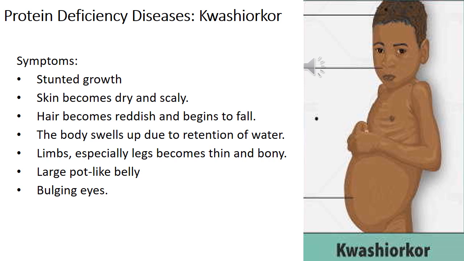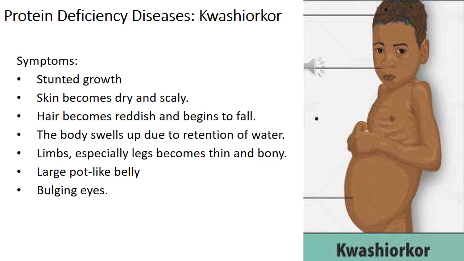Here the deficiency of proteins in the diet leads to a deficiency disease called Kwashiorkor. This disease is common among children of 1 to 5 years of age.